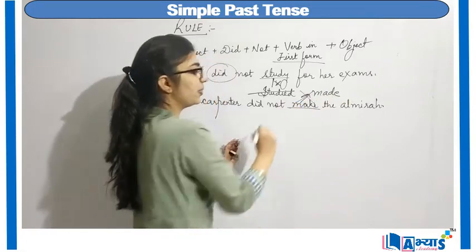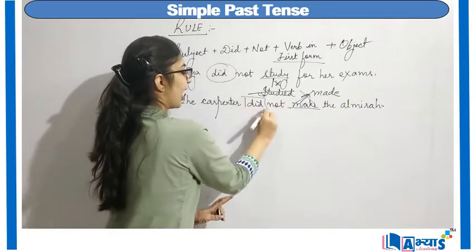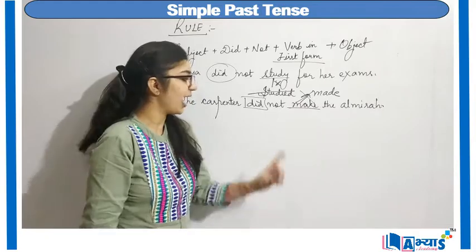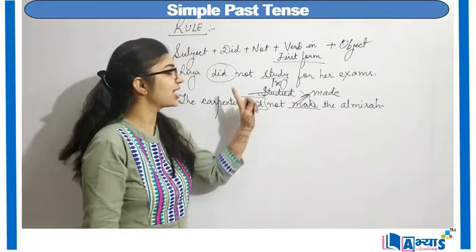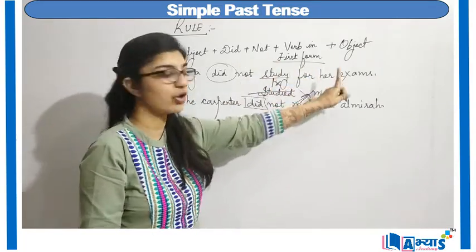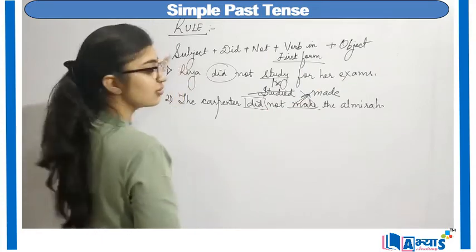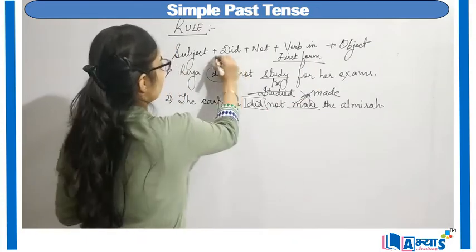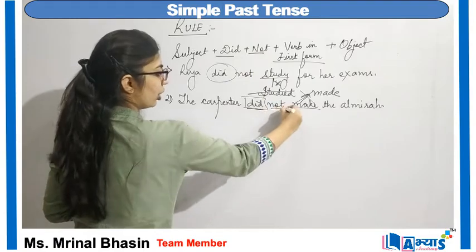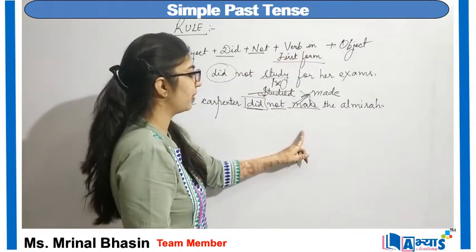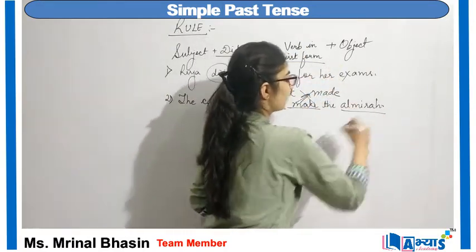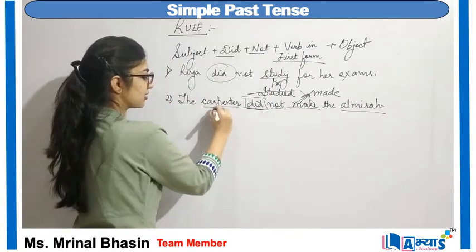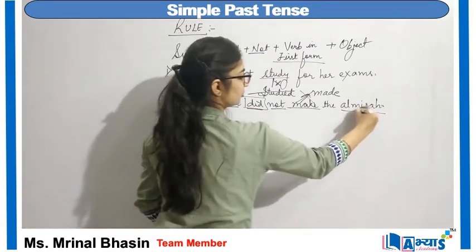But I will not be using made because I have did in my sentence, and with did I always have to use the verb in first form. So this is the rule for a negative sentence: did not, verb in first form, make, and almirah is my object and carpenter is my subject.